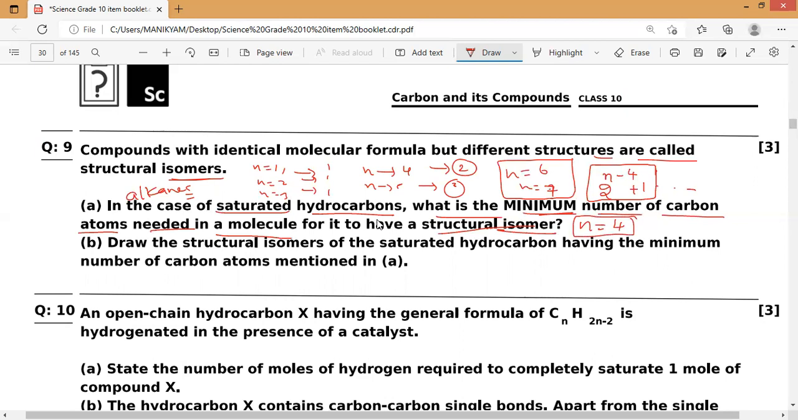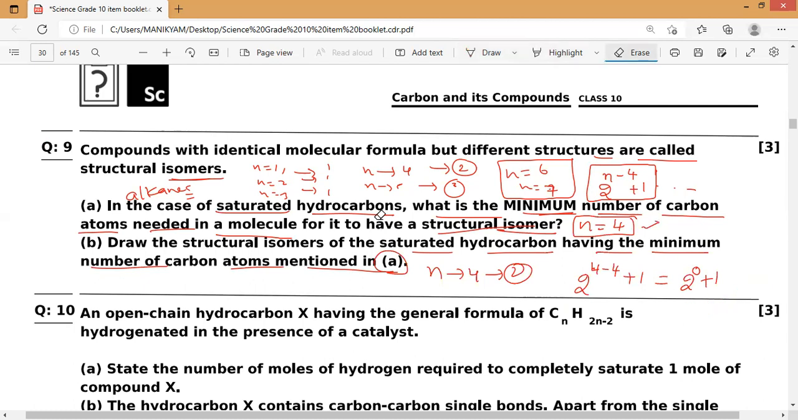Next, draw the structural isomers of the saturated hydrocarbon having the minimum number of carbon atoms mentioned in A. So in A, how much did we mention? n is equals to 4. Now if you substitute n is equals to 4, let us find how many isomers. You might already know n is equals to 4 means isomers are 2. If you want, you can substitute in this formula. 2 power 4 minus 4 plus 1, which is 2 power 0 plus 1, which is 1 plus 1, which is equals to 2 isomers we can form.